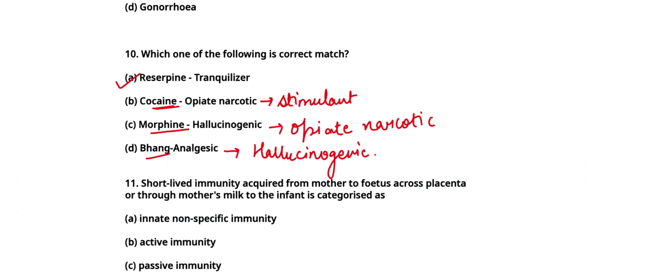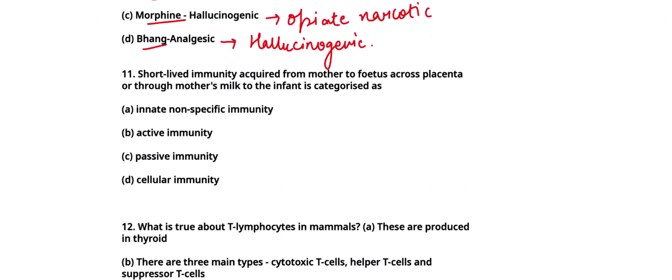Come to question number 11. Short-lived immunity acquired from mother to fetus across placenta or through mother's milk to the infant is characterized as innate non-specific immunity, active immunity, passive immunity, cellular immunity. Answer will be C, that is passive immunity.